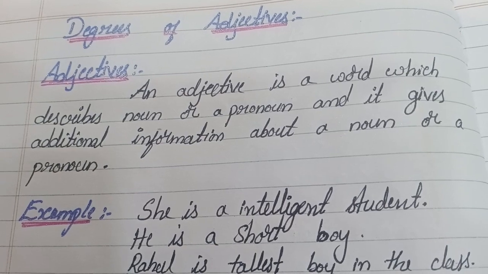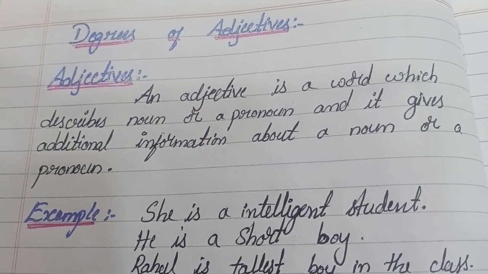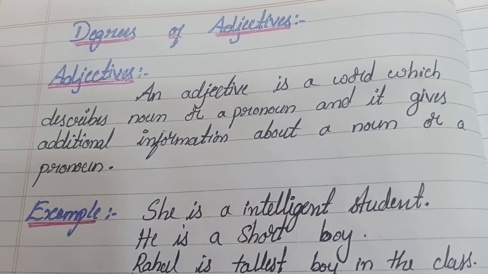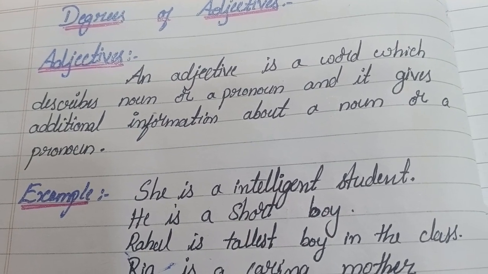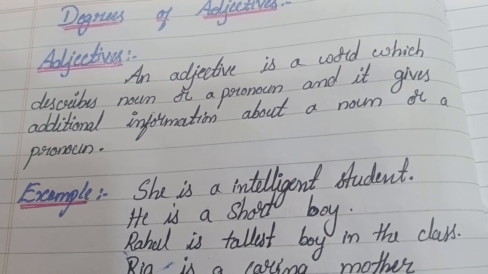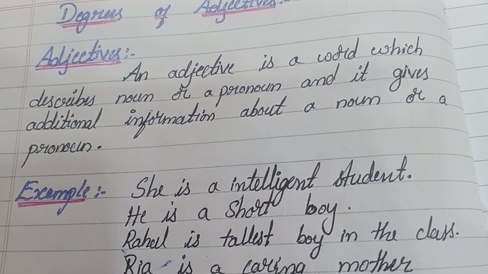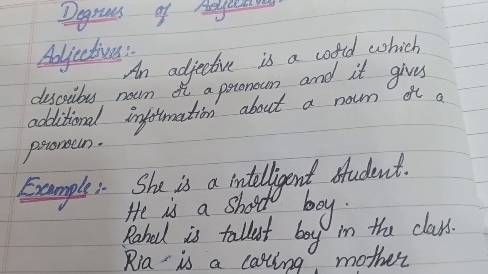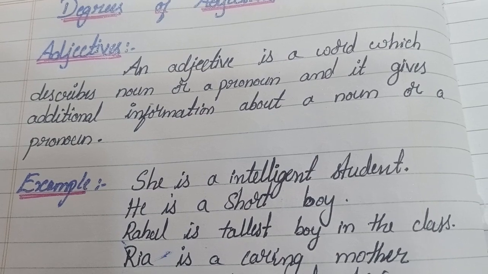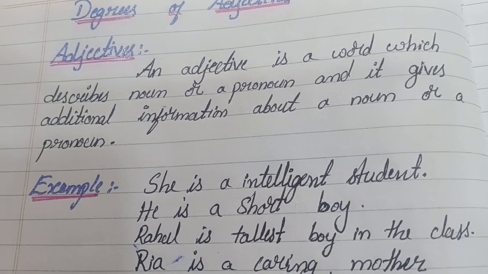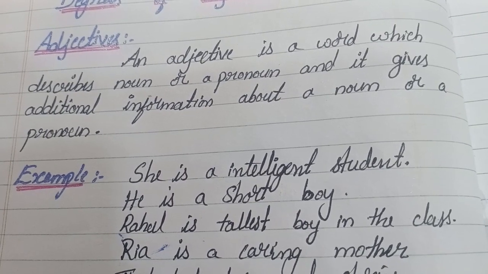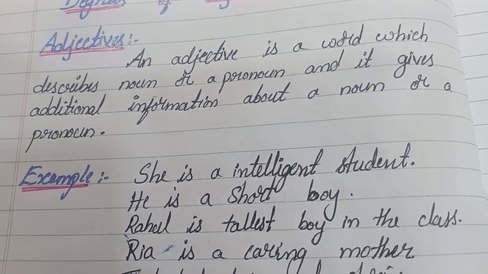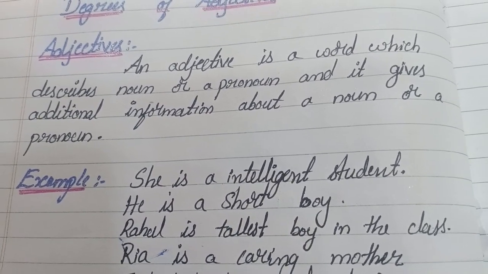An adjective is a part of speech, which means a word which describes a noun or pronoun, and it gives additional information about a noun or a pronoun. The word which gives more information about a noun or pronoun is known as an adjective.